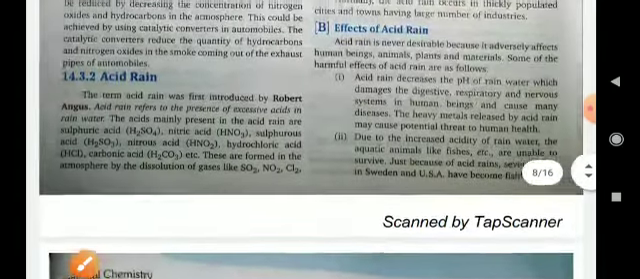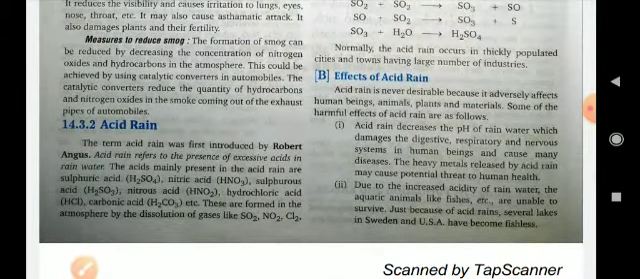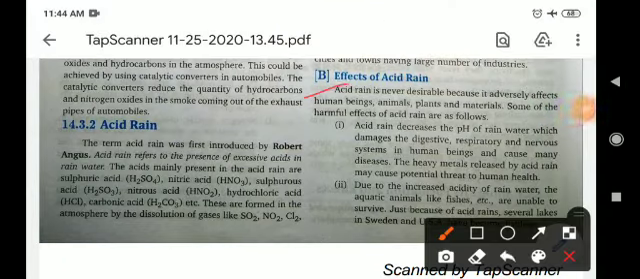Now come to the effect of acid rain. What is the effect of acid rain? Acid rain is never desirable because it adversely affects human beings, animals, plants, and materials. For example, acid rain decreases the pH of water, which damages the digestive, respiratory, and nervous systems in human beings and causes many diseases.